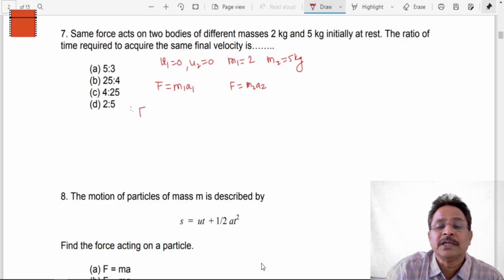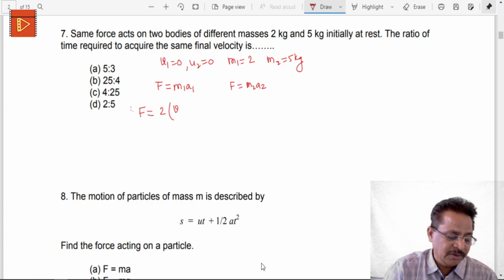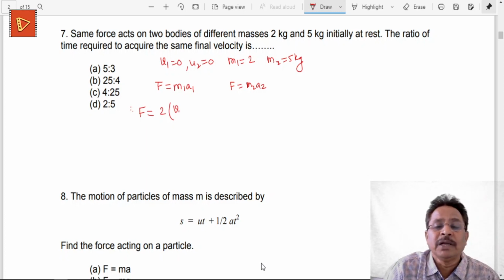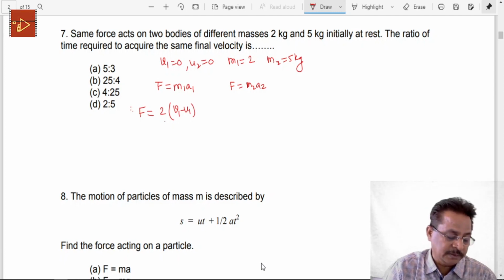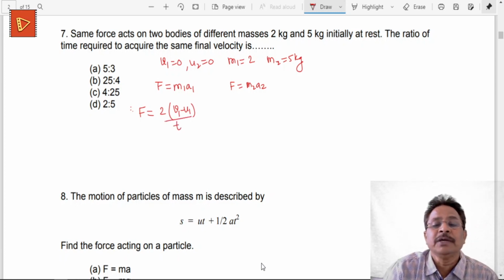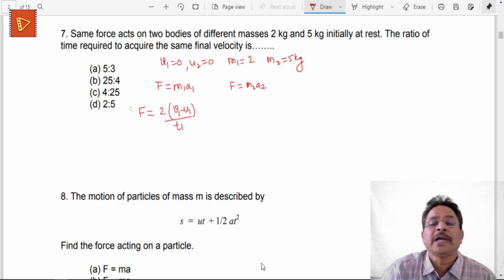Therefore I can write this relation: F is equal to m1, which is now 2, into a1, which is given by v1 minus u1, divided by this time t1. That is the changing velocity upon time, the acceleration.